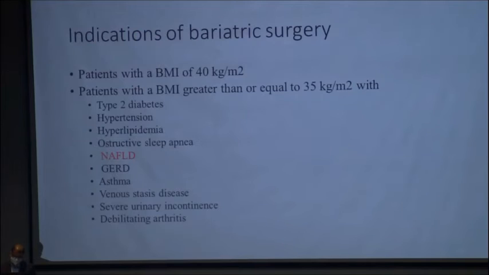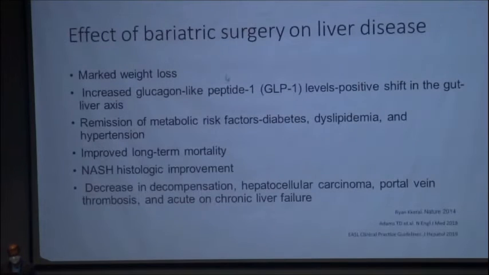So just to revise the indications of bariatric surgery, any patient with BMI of more than 40, or 35 with obesity-related comorbidity like diabetes, hypertension, hyperlipidemia, NAFLD, as Dr. Ankur described, they are candidates for bariatric surgery in the general population. So what are the theoretical or described effects of bariatric surgery on liver disease?